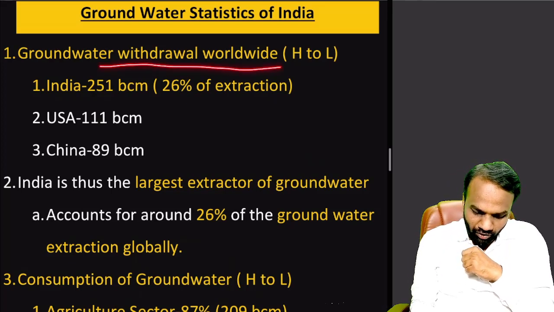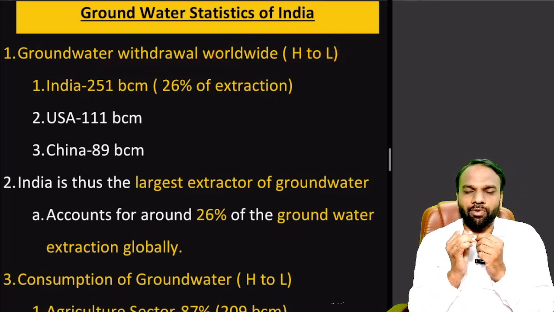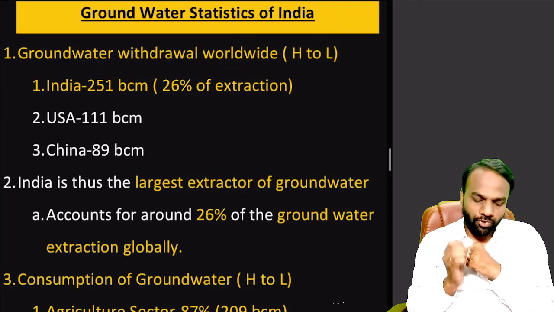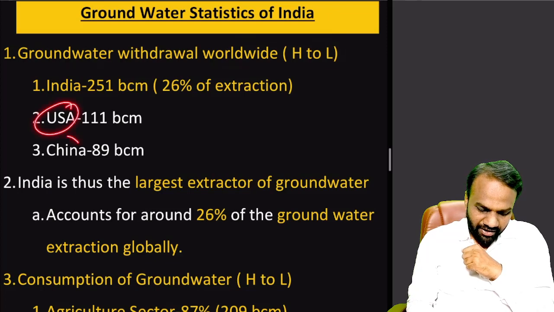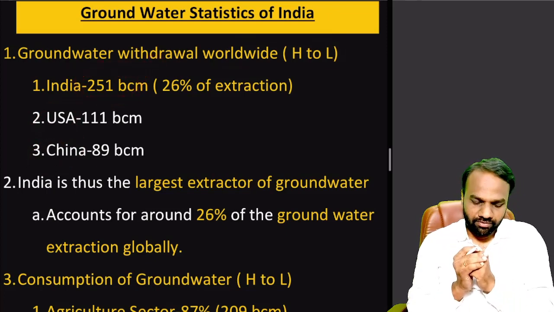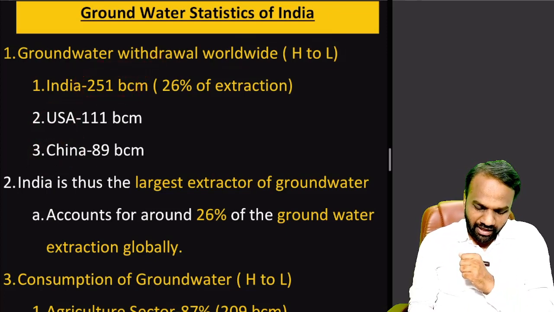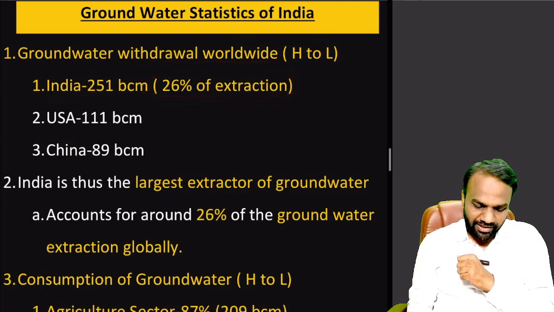Groundwater withdrawal worldwide, high to low. I have taken the top 3 countries which extract the most groundwater. The topmost country is India. Second is USA. Third one is China. India annually extracts 251 billion cubic meters, which comes to approximately 26% of the global extraction. USA 111 BCM, China 89 BCM.